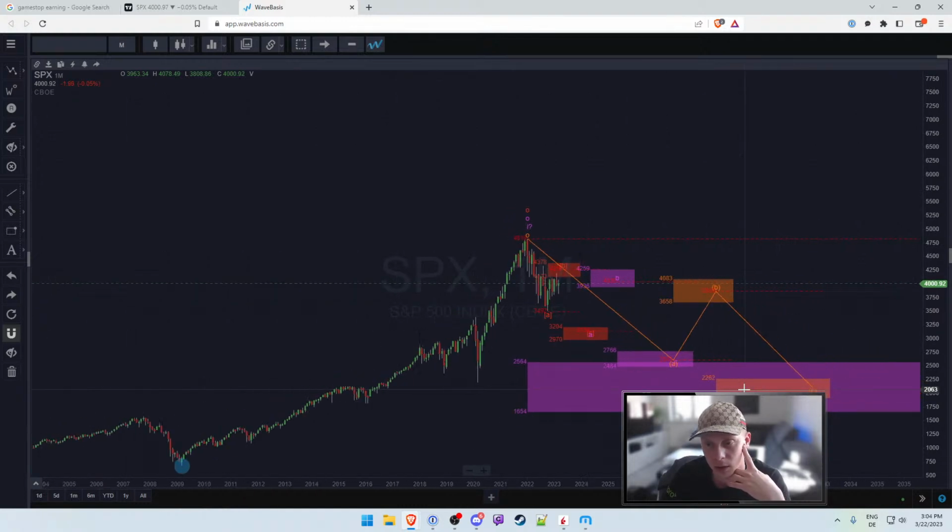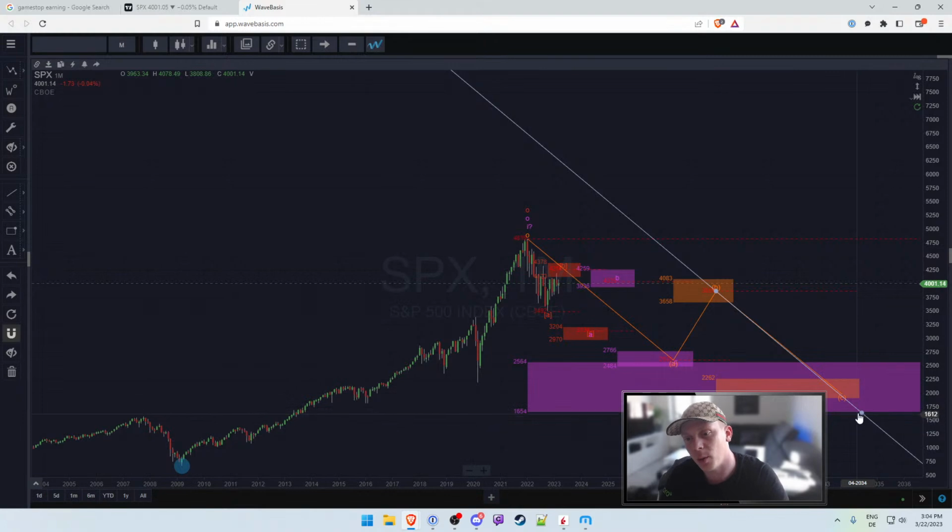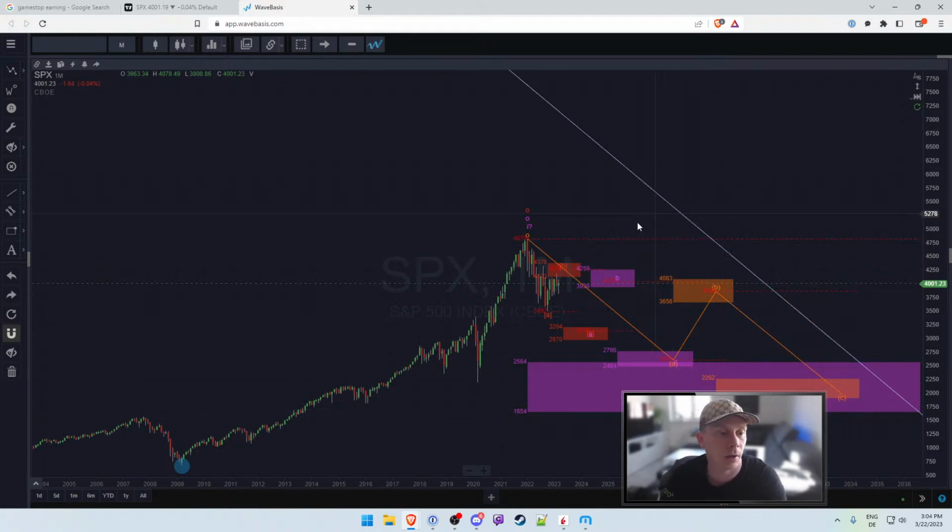Which would mean if it were to turn out like this, and if we then consider again that if it were a zigzag, that wave A and wave C are relatively identical, that we would have a pattern like this. Now, in terms of time frame, that obviously would be a long time. Why can I not delete that one? Oh, it's annoying. Delete.